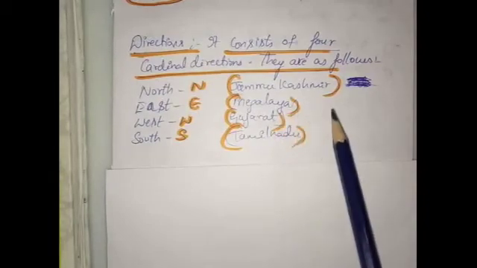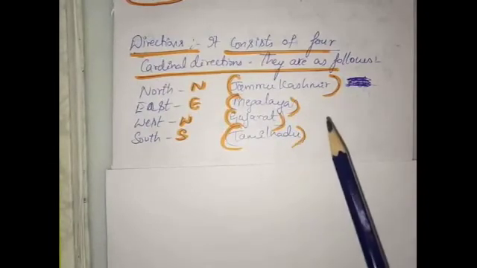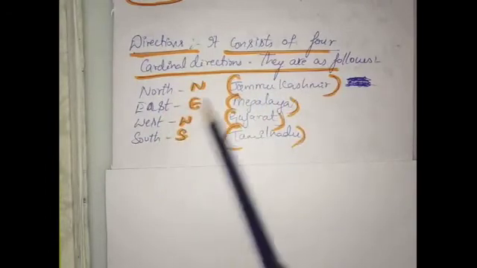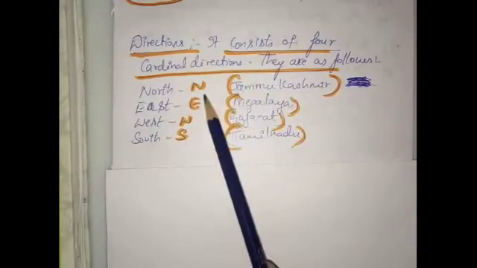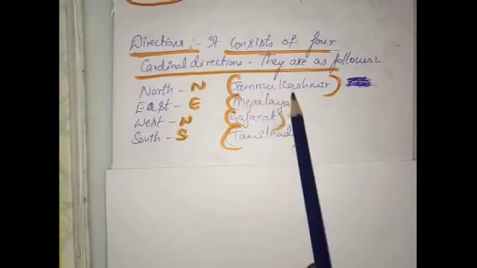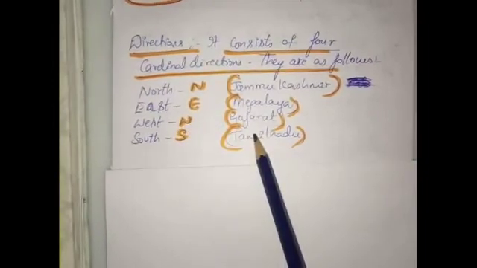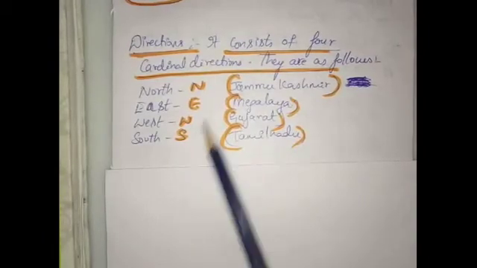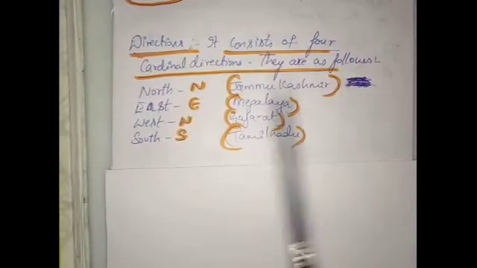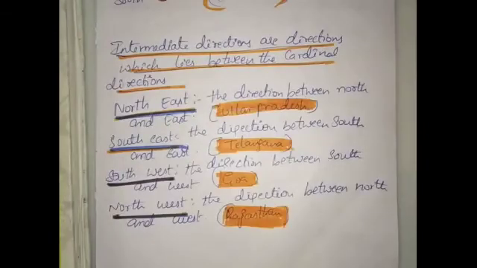When you are going to study anything on a map, we should know the four directions. Which are the four directions? North, east, west, south are the four main directions on a map. For example, in India, Jammu Kashmir is located in the northern part. Meghalaya is located in the eastern part. Gujarat is located in the western part. Tamil Nadu is situated in the southern part of India. So we should know the four directions, which is north side, eastern side, western side, and southern side. So students, we got to know the four main directions, that is north, south, east, west.